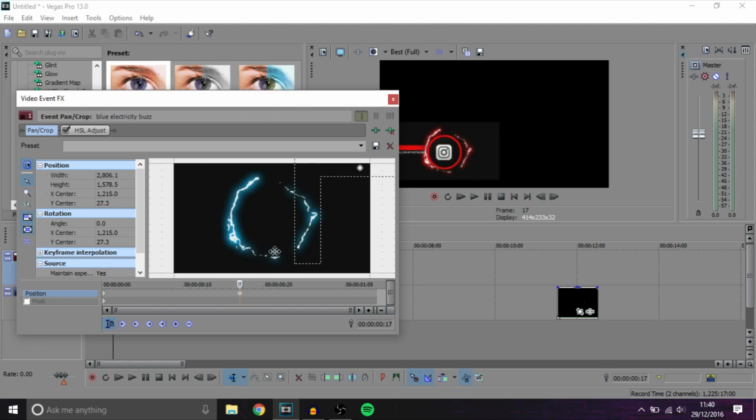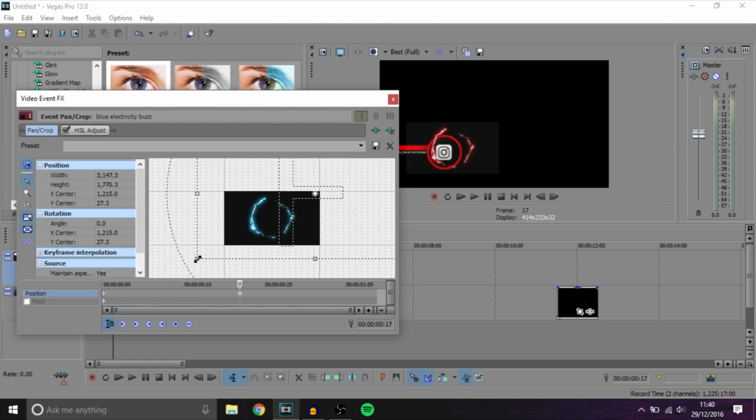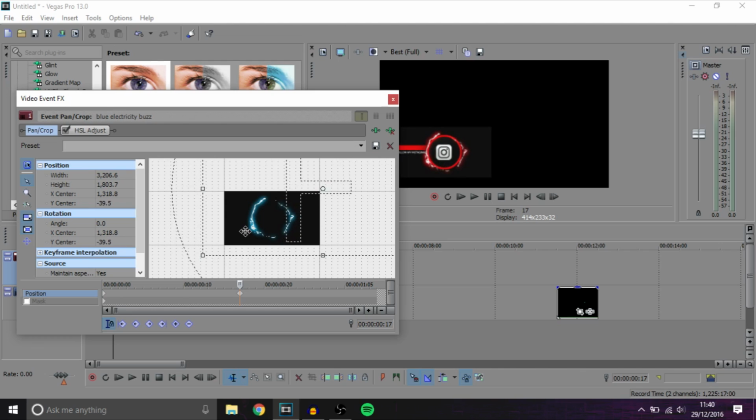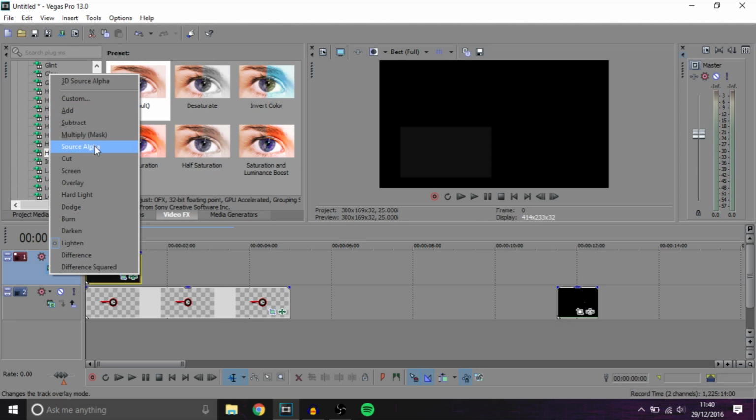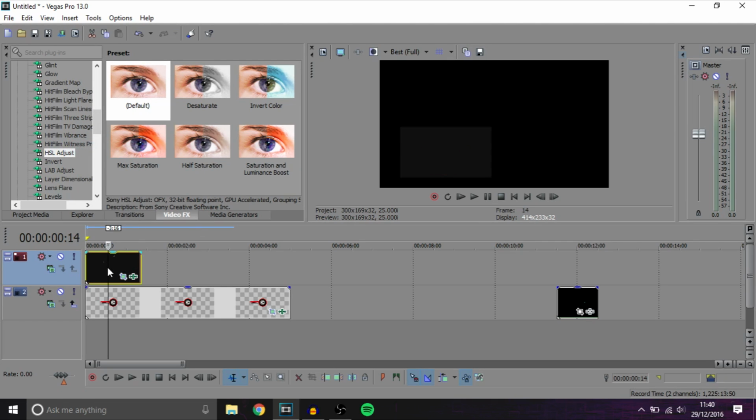So let's put it over the top of the circle. So that looks really nice, but obviously, like I said, it's not working because we'll use the chroma key. So if you just bring it back to source alpha, I think it was.